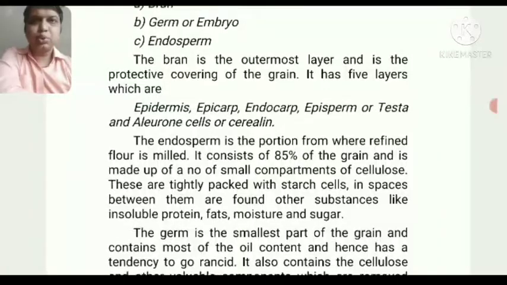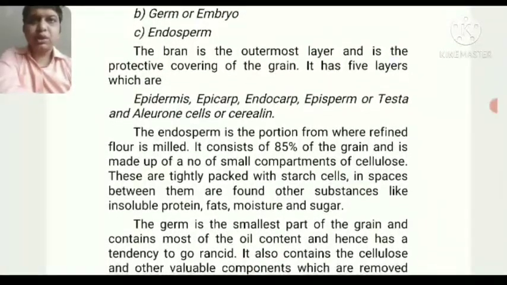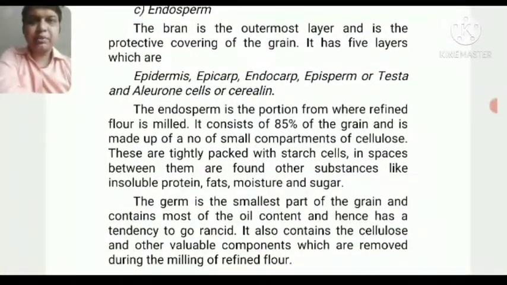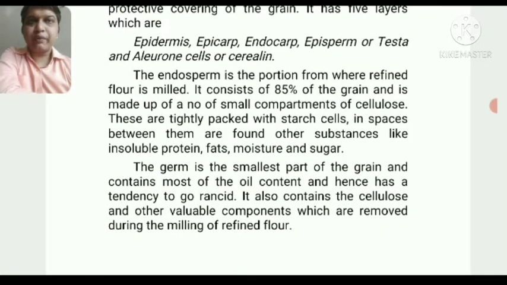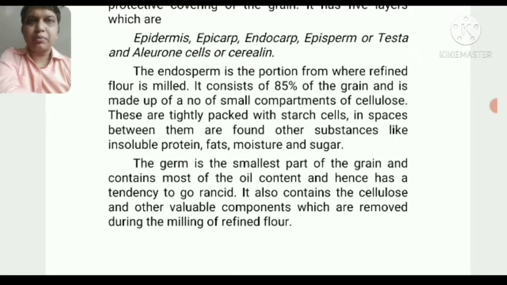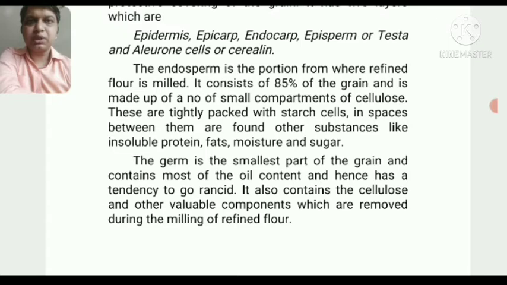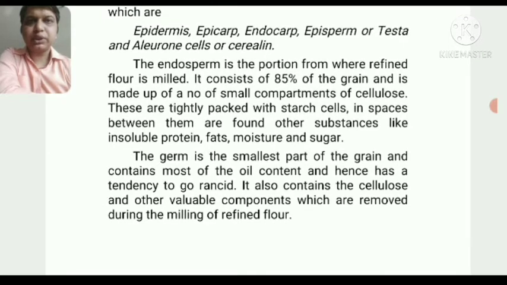So these two things are not too important for us. For the bakery section, the endosperm is very important. The endosperm is the portion from where refined flour is milled. It consists of 85% of the grain and is made up of a number of small compartments of cellulose. These are tightly packed with starch cells. In the space between them are found other substances like insoluble protein, fat, moisture, and sugar.